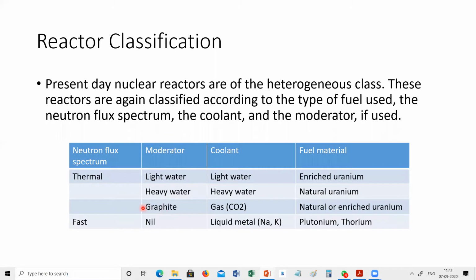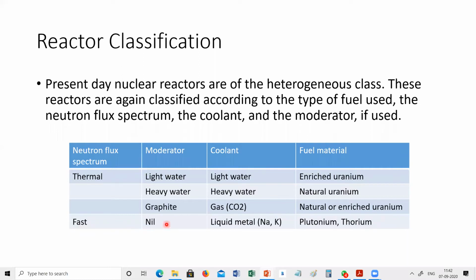The third thermal neutron reactor is the graphite based one, which uses graphite as a moderator element and CO2 gas as a coolant. Instead of water, it uses gas, CO2 gas. Here the fuel material is natural or enriched uranium. And the latest technology uses a fast neutron flux spectrum reactor.